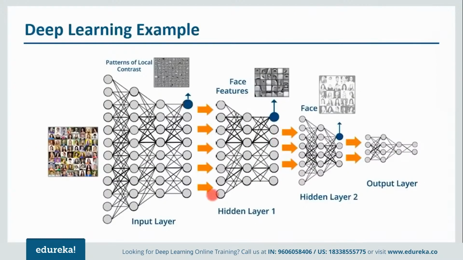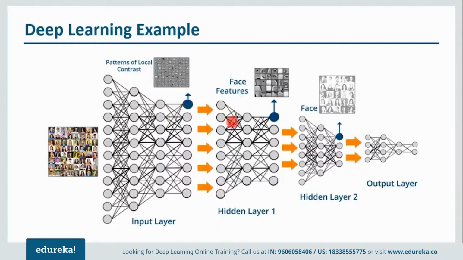So guys, this is one example of deep learning where we have images here. We provide this raw data to the first layer, the input layer. Then these input layers will determine the patterns of local contrast, or fixate those patterns of local contrast, which means that it will differentiate on the basis of colors and luminosity and all those things.